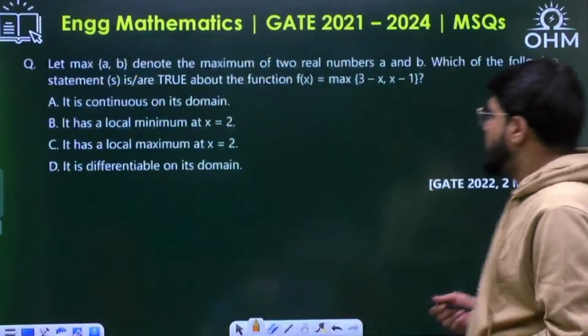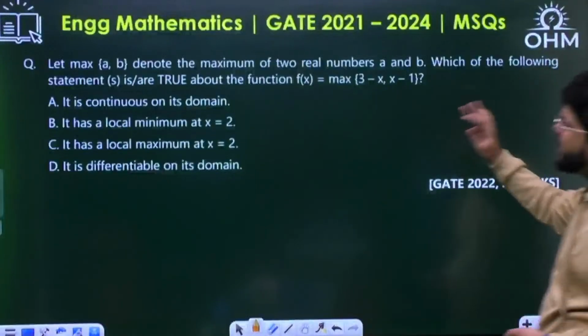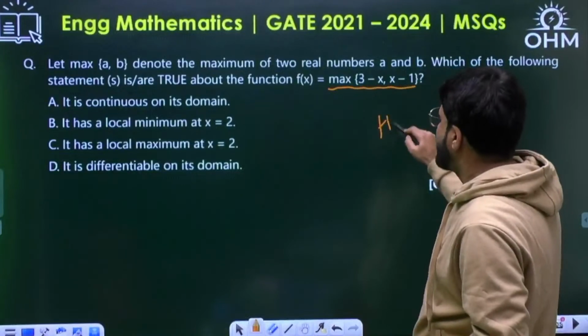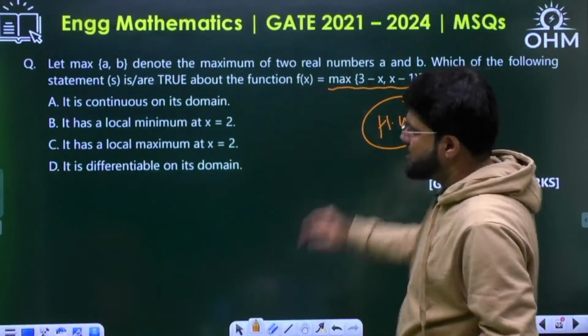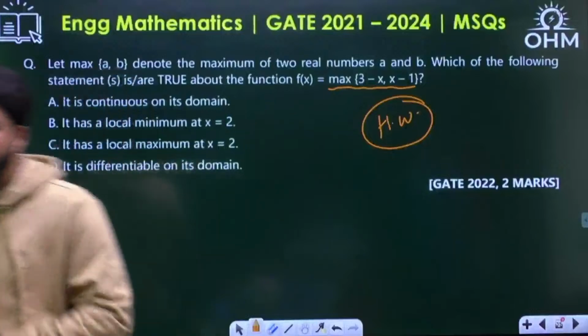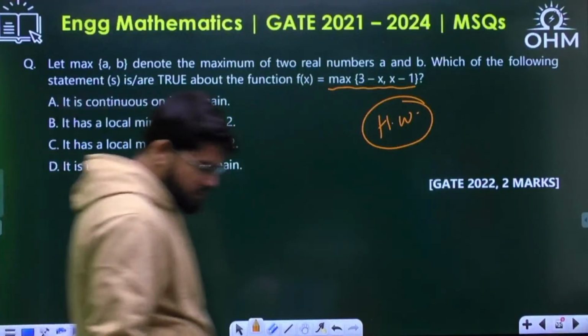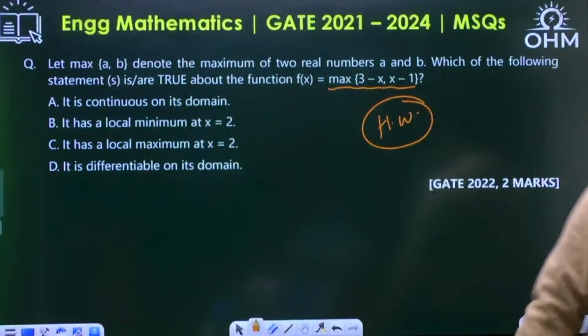Okay. Now, one more question, GATE 22, based on the maxima of two functions. Both are straight lines. I'll give you this one as homework and you can comment your answers there.